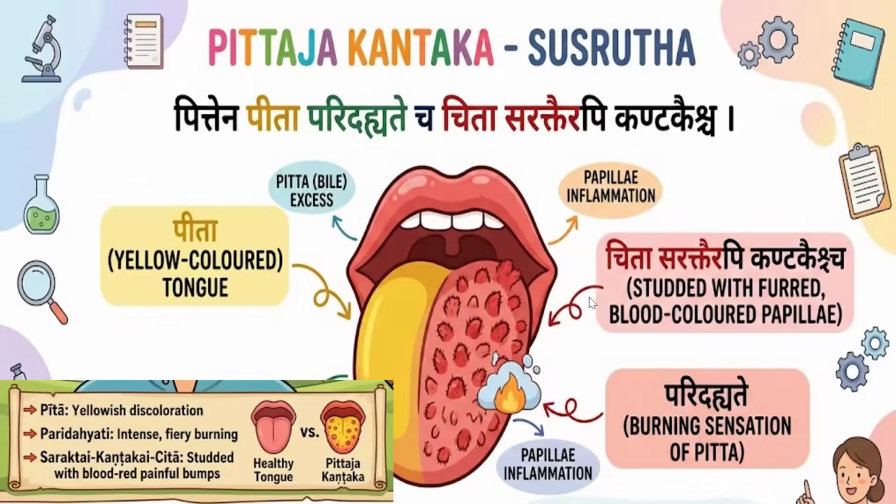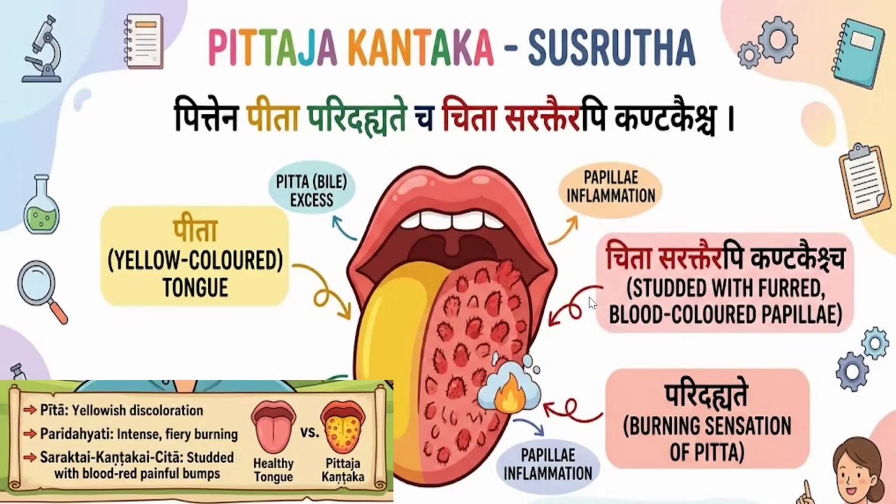What about Sushruta? Pittene Pida Paridahyadecha Chida Sarekterabi Kandagaischa. So Pida. Here Sushruta Acharya mentioned there is a change in the color of the tongue. The color becomes yellow, maybe due to excess bile.